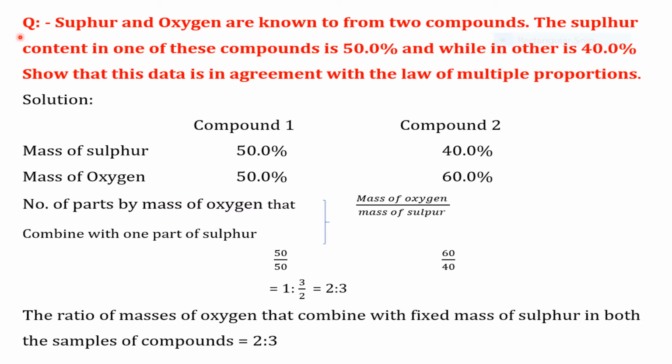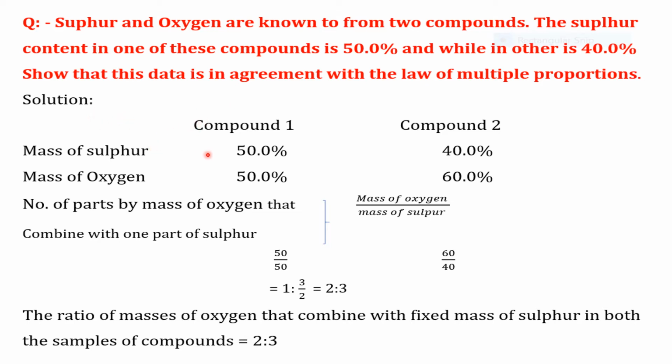Now let us illustrate the law of multiple proportions with an example. Sulfur and oxygen are known to form two compounds. The sulfur content in one of these compounds is 50%, while in the other it is 40%. Show that this data is in agreement with the law of multiple proportions. Now let us see the solution.